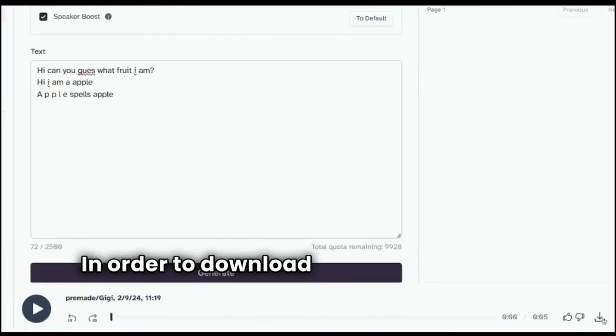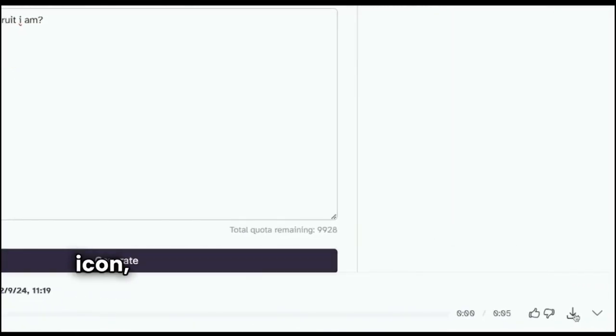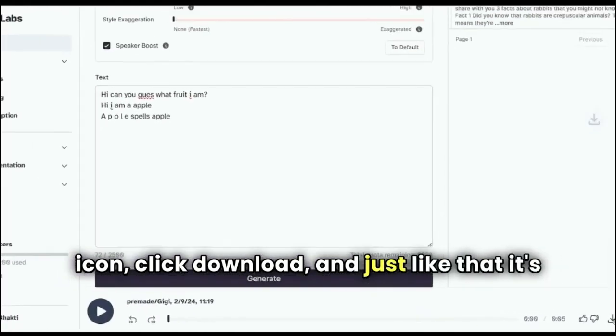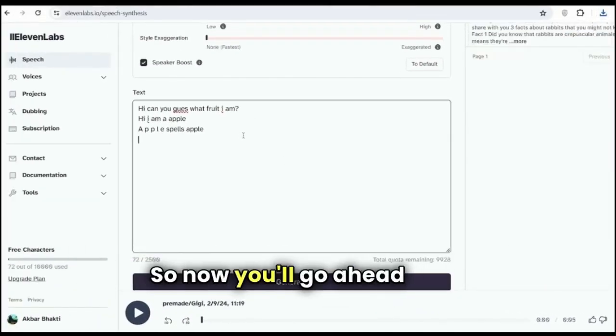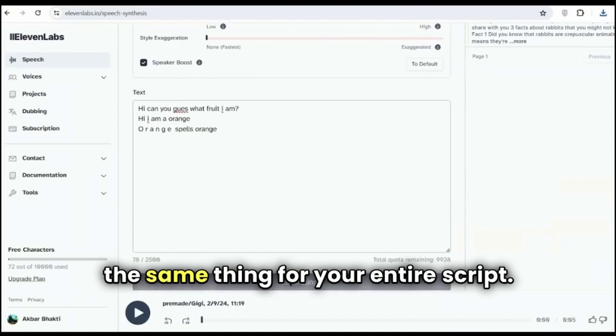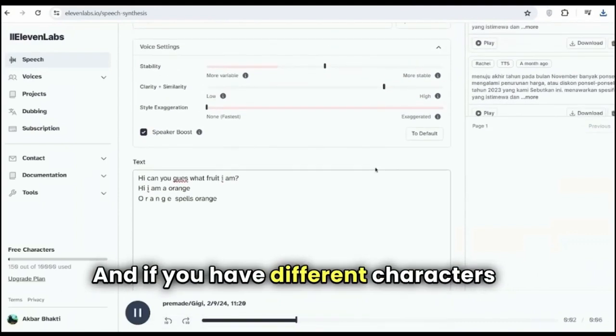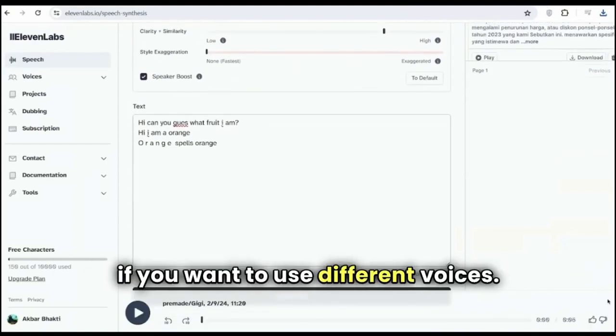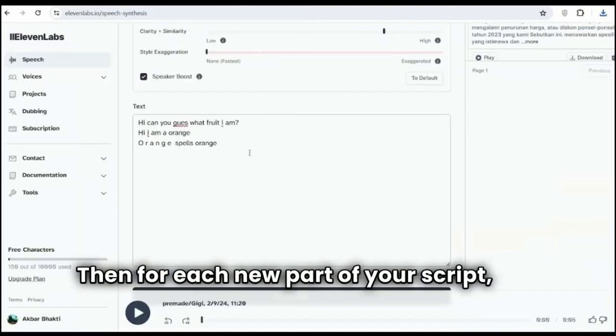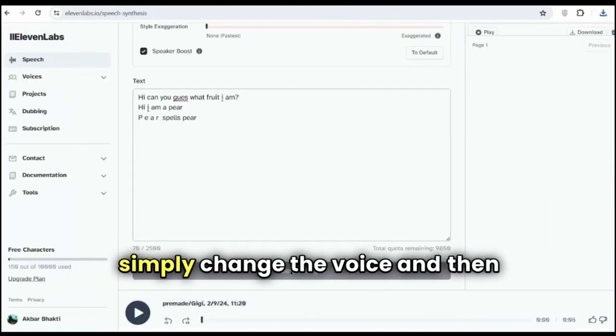Once you've done that, you need to download your audio. In order to download it, you simply come to this icon, click download, and just like that, it's downloaded. So now you'll go ahead and do the same thing for your entire script. And if you have different characters, or if you want to use different voices, then for each new part of your script, you simply change the voice and then generate it.